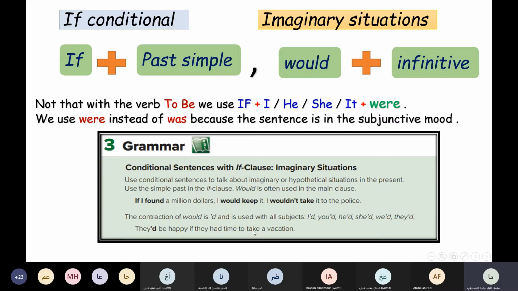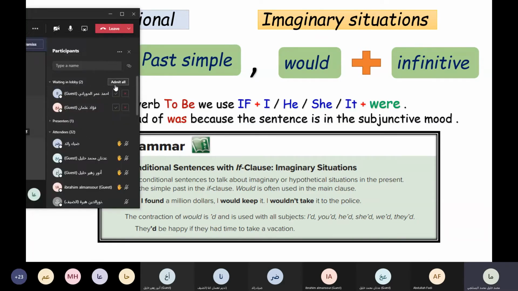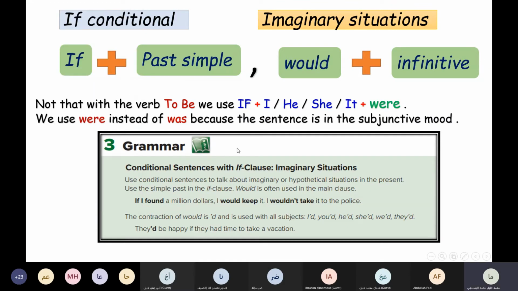So this is about the first rule. Conditional sentences type 2. This is type 2. We use the conditional sentences type 2 to express imaginary situations, things impossible to happen.